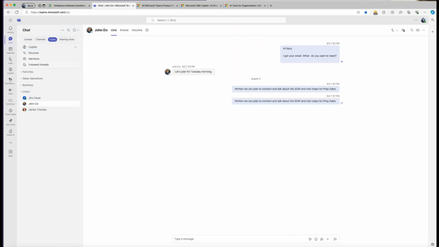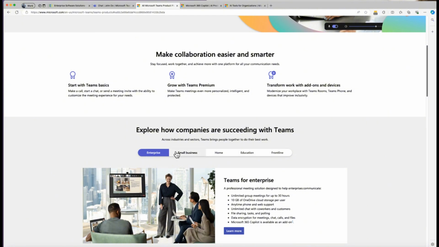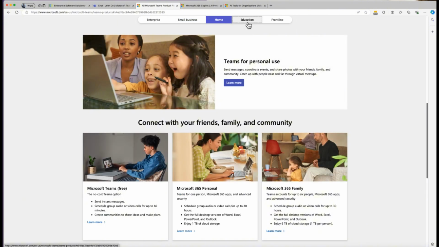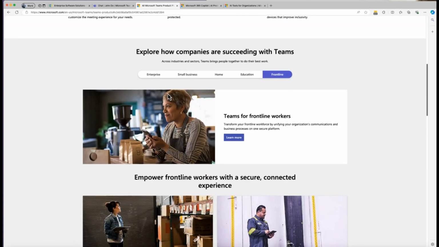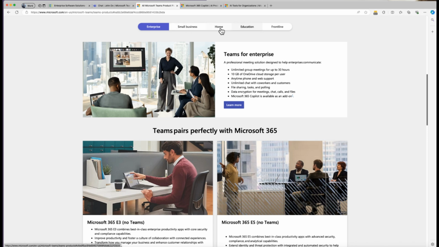So this is actual Microsoft Teams live. You can see here, right? And before we get started, it's really important to know that there are different versions of Teams, which means not every feature I will show you might be available to you. So if I go here, I'm going to show you that this is Teams, right? And this is their main page. And this is the flavors of Teams. So small business, home, education, frontline, right? So today we're going to be talking more about enterprise, small business, but it still applies on home in addition, right?